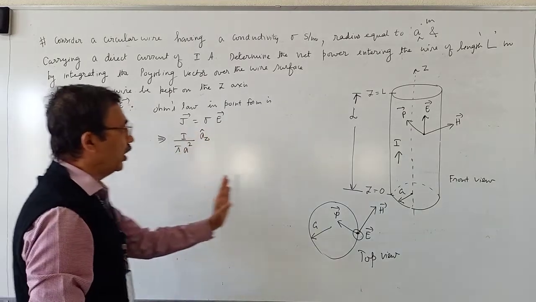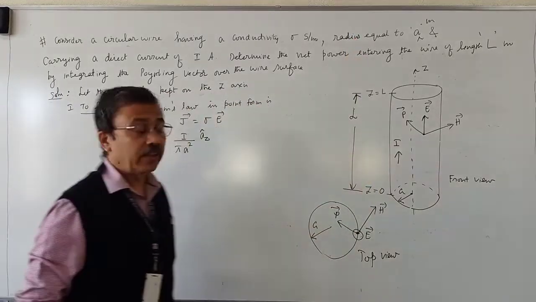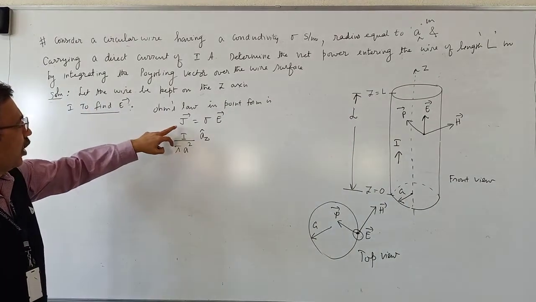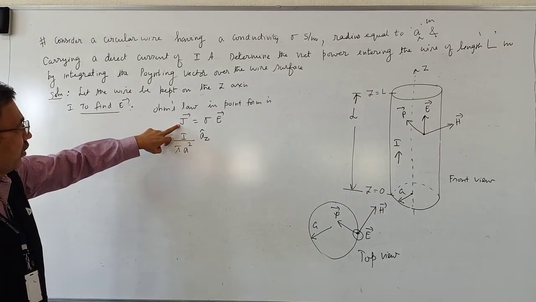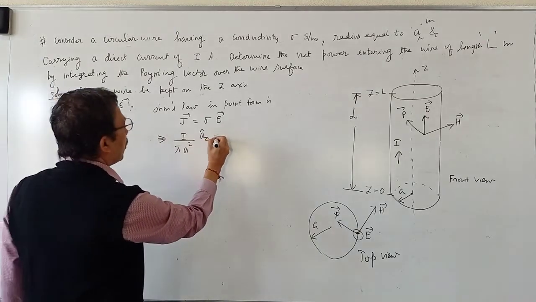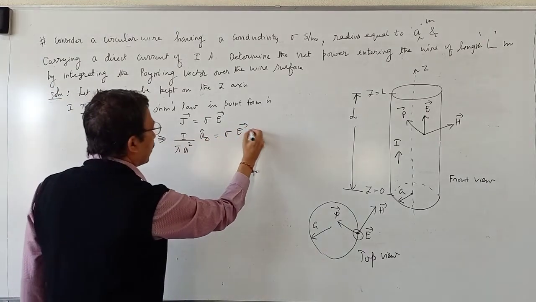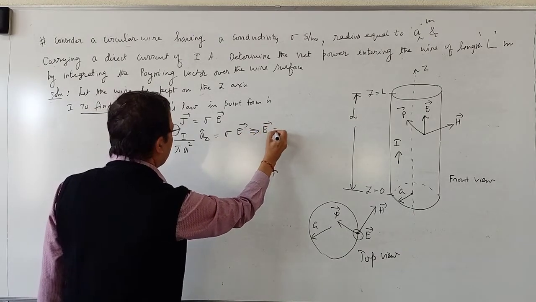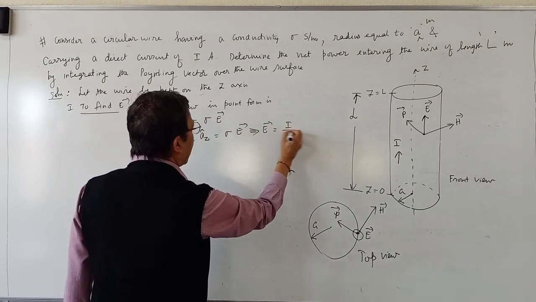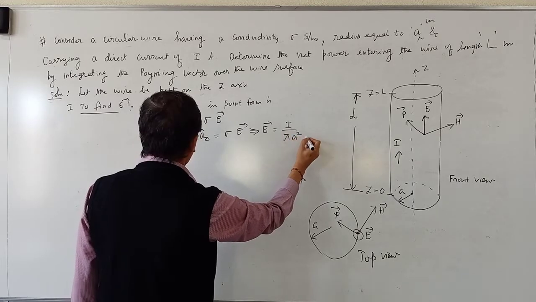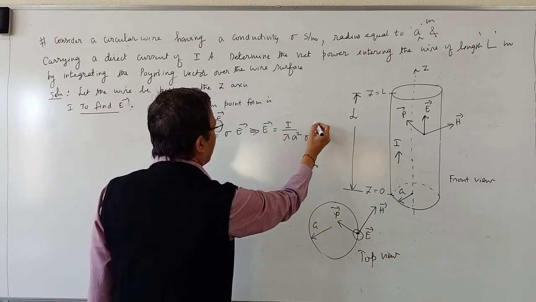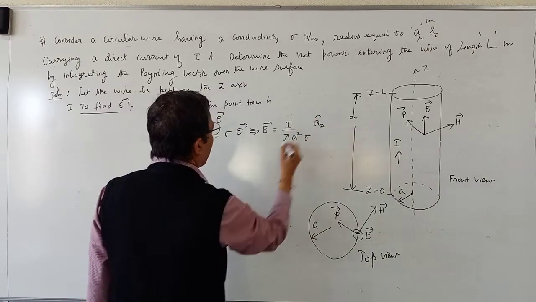Since current is flowing in the positive z direction, the unit vector associated with vector J is a_z cap, equal to sigma into vector E. This implies vector E is equal to I divided by pi A square into sigma into unit vector a_z cap.